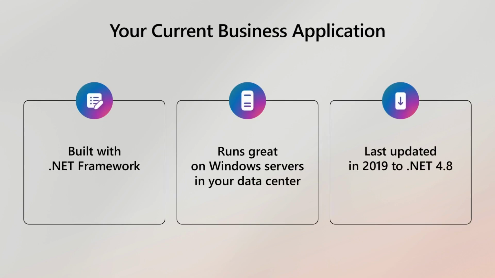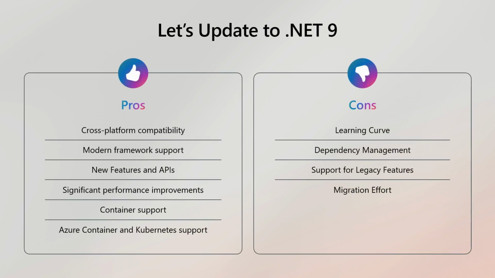So let's start with talking about some of your current business applications. Maybe they're built with .NET Framework. They run great on Windows servers in your data center on IIS. They're fantastic, and they were last updated in 2019 to .NET 4.8. You could have bought a car and paid it off in the time since you last touched that application. In the world of today's technology, you want to be moving things forward and keeping things up to date because there are all kinds of pros and cons to getting them updated, and the pros, in our humble experience, significantly outweigh the cons.